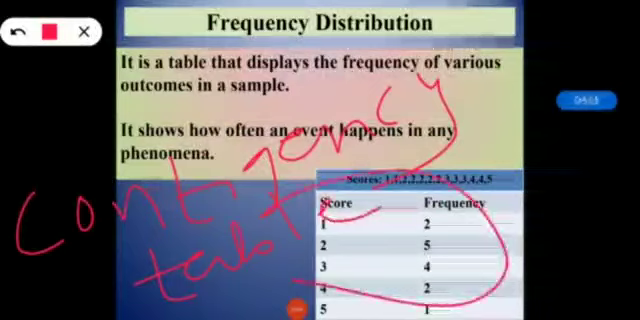So this is all about frequency distribution we have seen. Now in the next section we will see population and parameters.